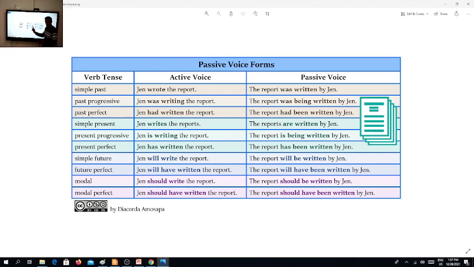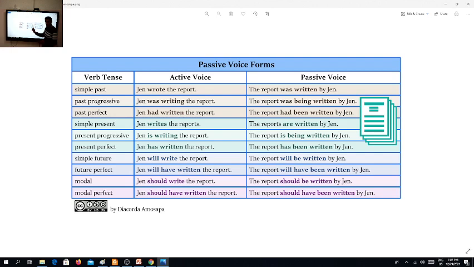Now, when I have a past progressive, then I should have the same continuous, past continuous. Then I have to use the auxiliary verb in continuous, which is being. Let's notice here. The report was being written. The same tense, but we added what? We added the word being. The report was being written by Jen.